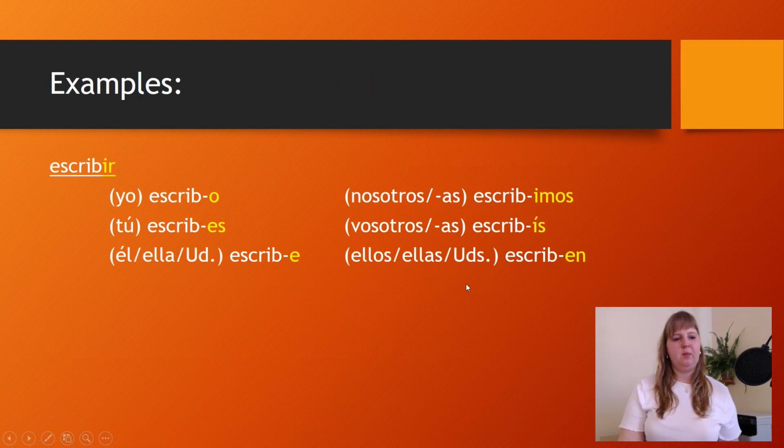Let's see another example. The verb escribir means to write. And again, we have to remove the ending ir. Then we have the stem escrib. And we just add the following endings: o, s, e, imos, ís, en.